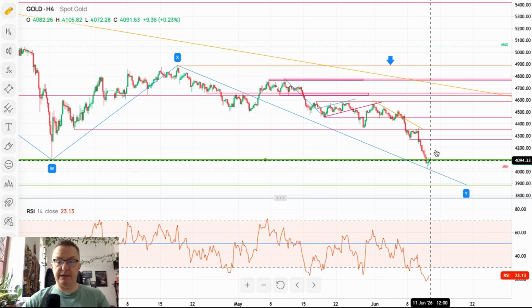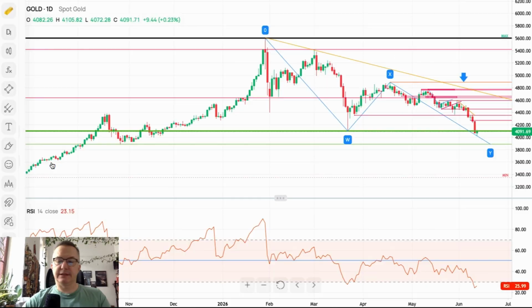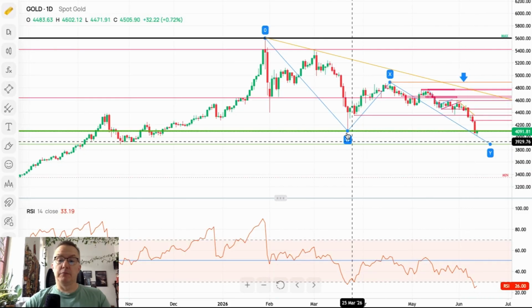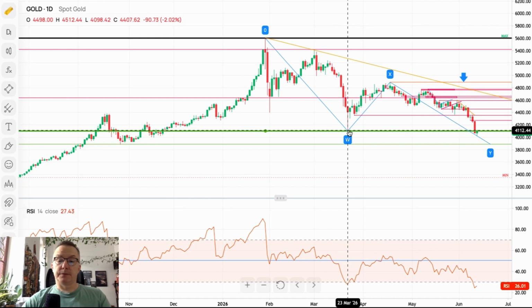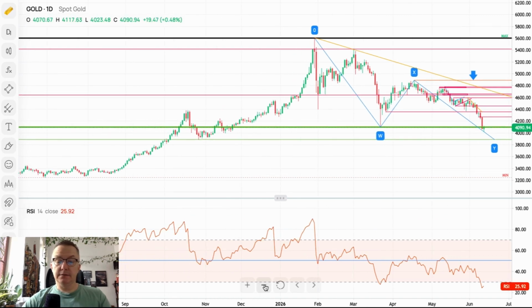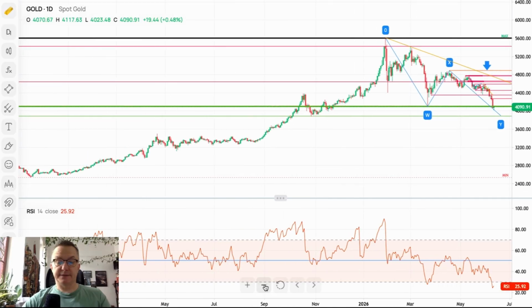All right, so please keep an eye on the current situation on gold. Very oversold conditions on 4-hour time frame chart. Let's look at the daily, and extremely oversold conditions on daily, more than during the W wave low. I haven't seen this in years. Look at this.